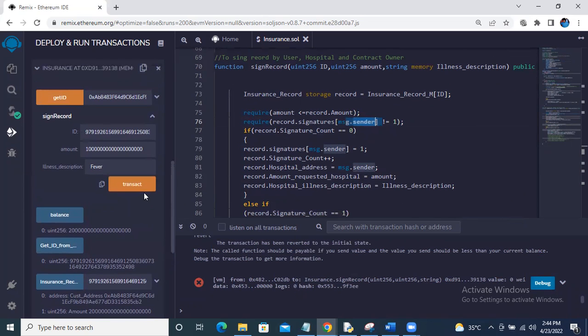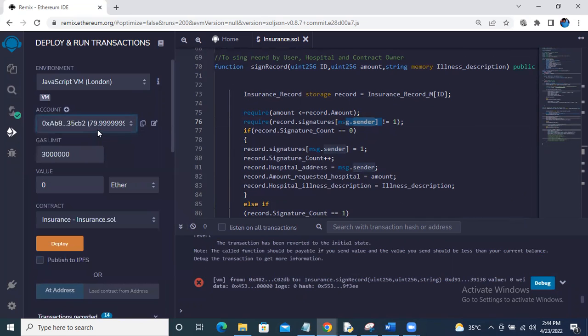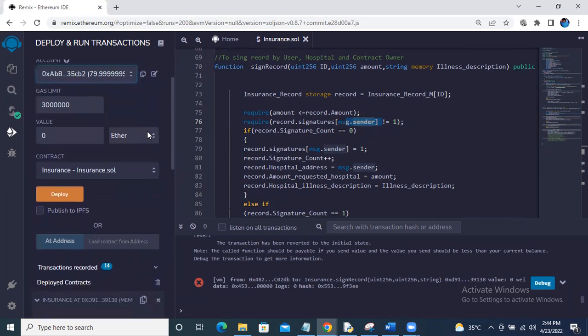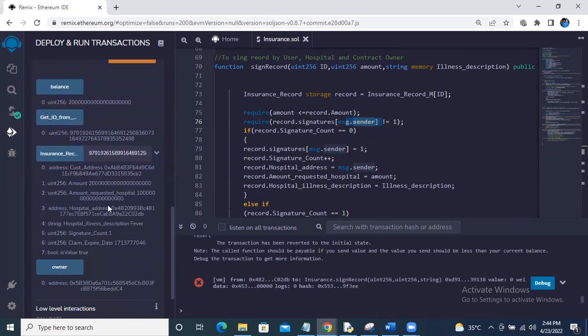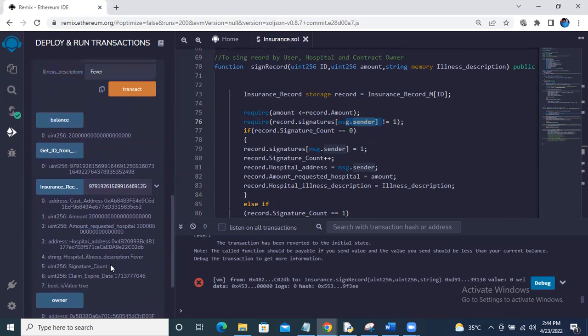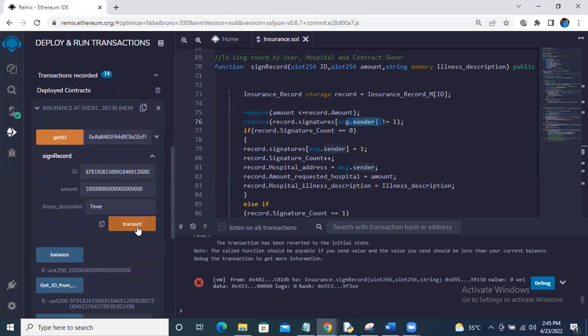The second signature should be the patient's signature. The patient is this one. From this address, I'm signing this contract once again. The patient will check all his details, like how much amount the hospital has requested, whether the hospital address is correct, and whether the illness reason is correct. Then he signs this record, saying that I'm authorizing this transaction also.